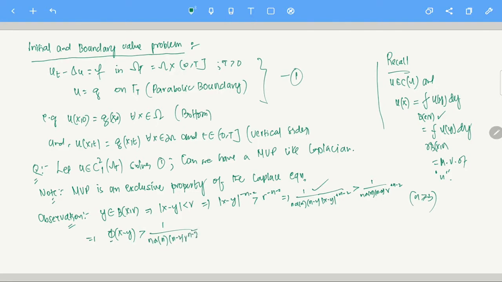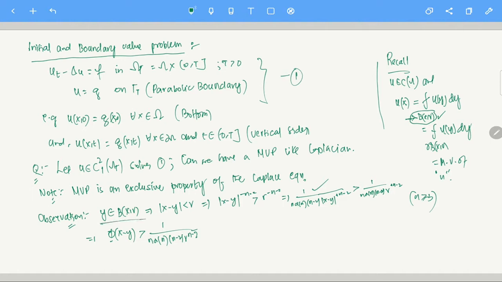See here, when we want to modify our mean value property for the heat equation, the only modification we can make is in this ball, right? Other than that, u is a function defined as the solution of the heat equation or Laplace equation, whatever. The point here is this ball. This is the thing we need to modify, and that is why we are looking exclusively at what is so special about this ball.